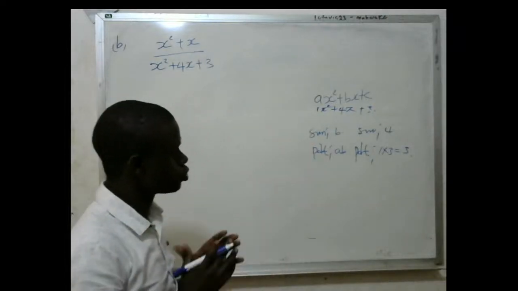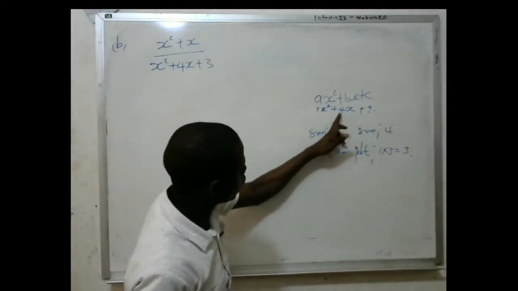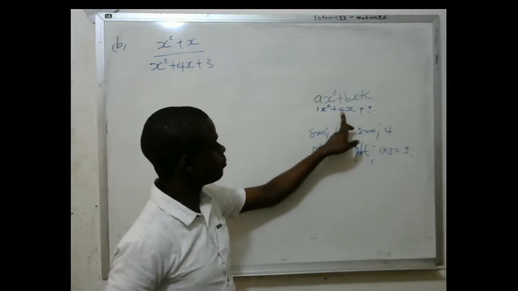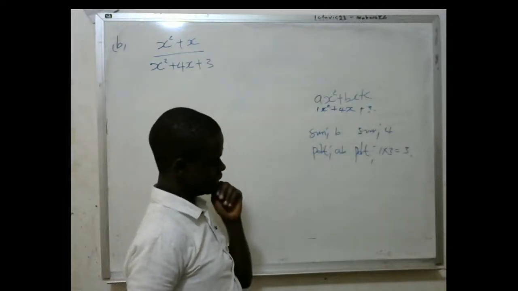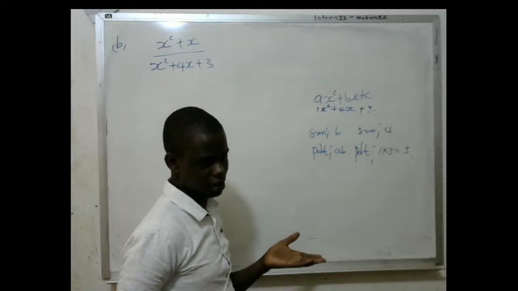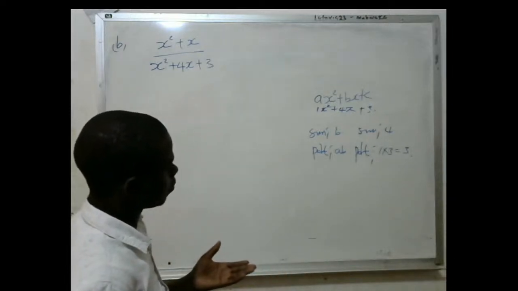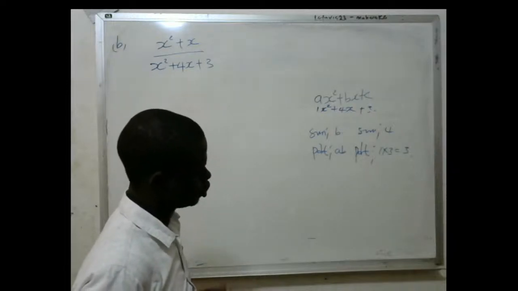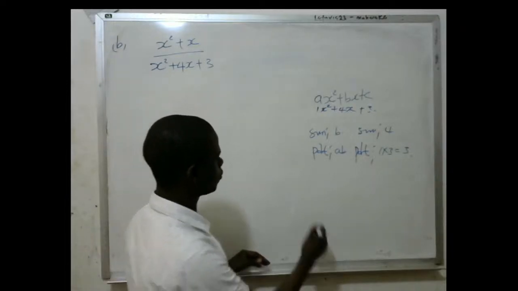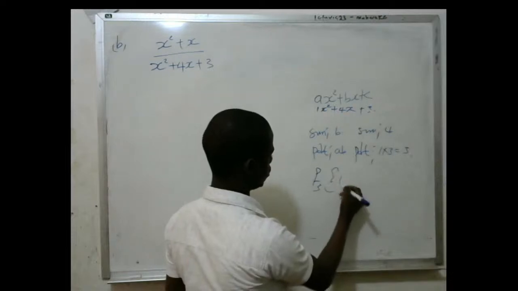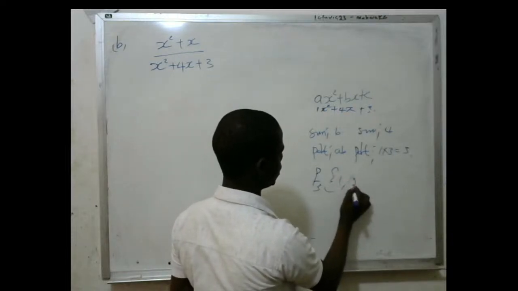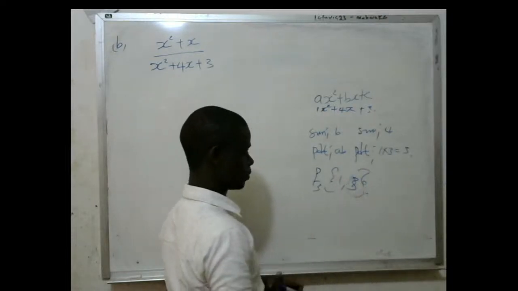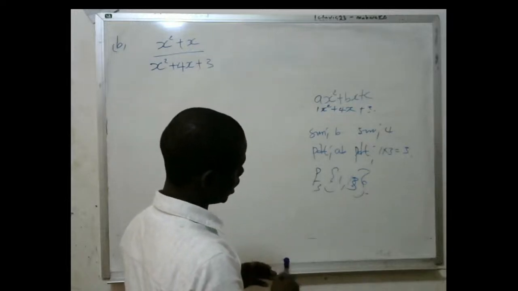You can look for them in the factors of 3: 1 and 3. 3 has two factors because it is a prime number. So the two numbers are 1 and 3.